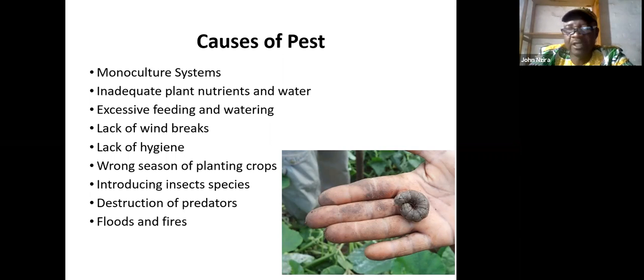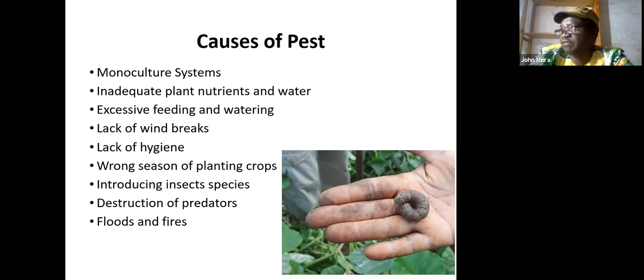So in most cases, we talk about the feeding of the soil. When you feed soil, you have crops that are healthy and resistant to pests and diseases. Also, we have excessive feeding and watering.